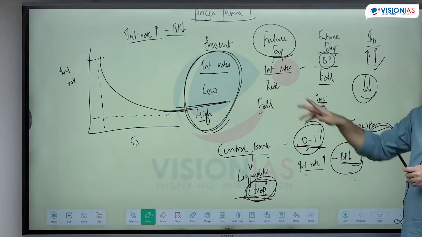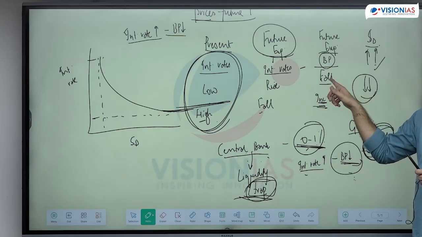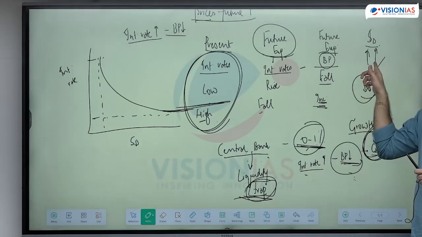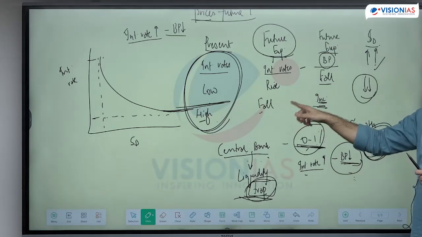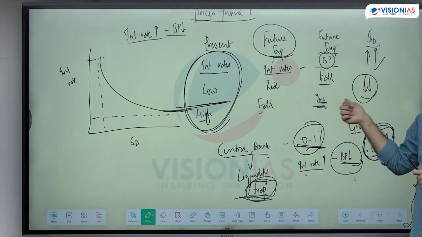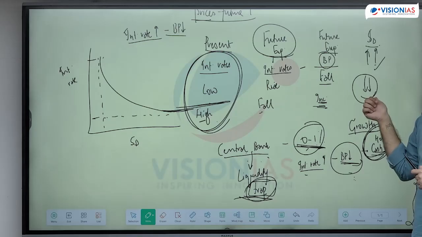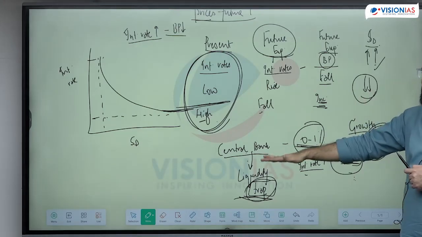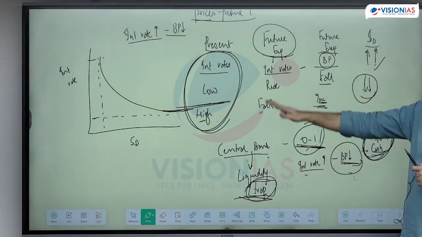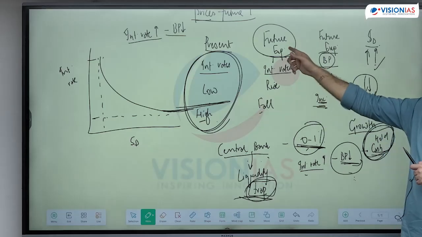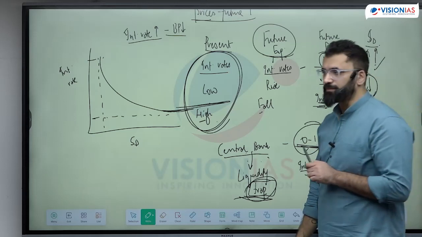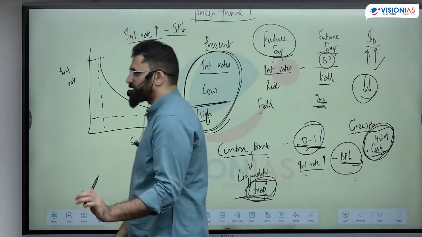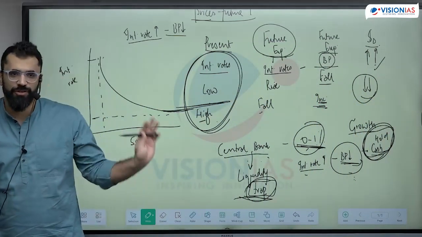If you expect them to rise, your asset prices will fall. You will hold more money, you will not invest. If it is very high, you expect them to fall. When you expect them to fall, you have increasing asset prices, your speculative demand is less. This is what creates a liquidity trap. Present interest rate drives the future expectation where all of the liquidity gets trapped. Is this clear? You just need to know the definition. We'll discuss the solution of liquidity trap also.